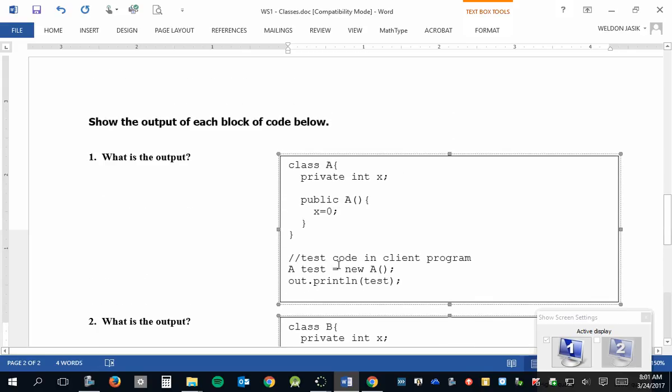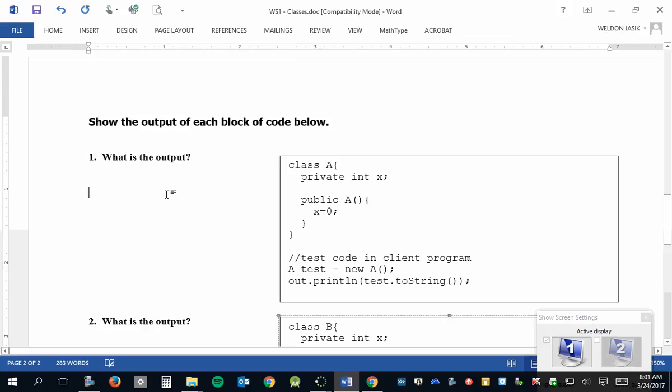But it always works. So right here, we're going to call the toString method, just like before. In fact, I'll type that in again. And now what is the class name here? A. So I said the default toString method will show the class name, A, an @ symbol, and then something called a hash code, which I'm just going to make up something random.